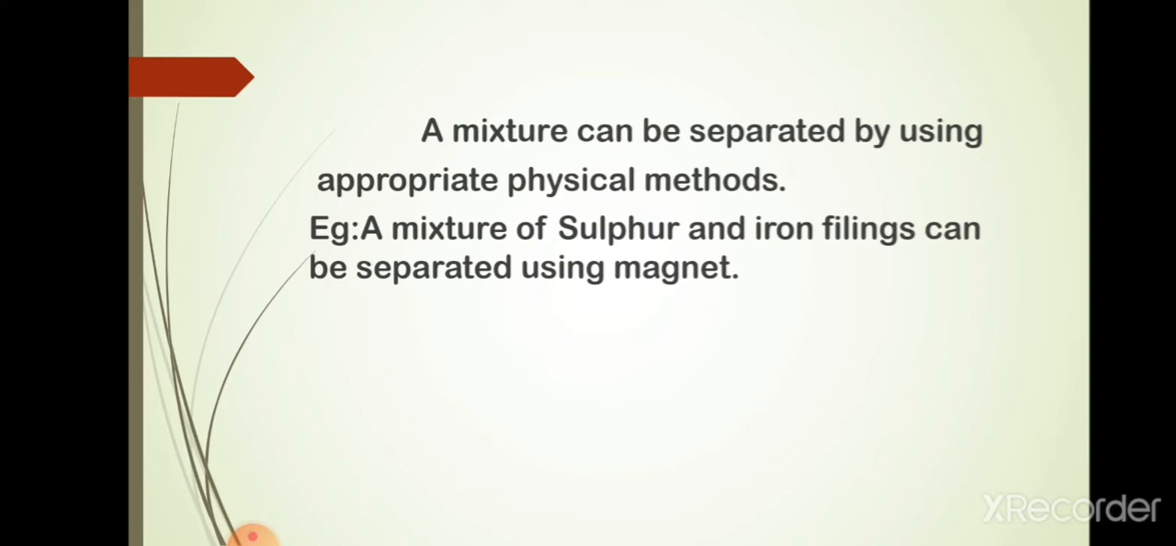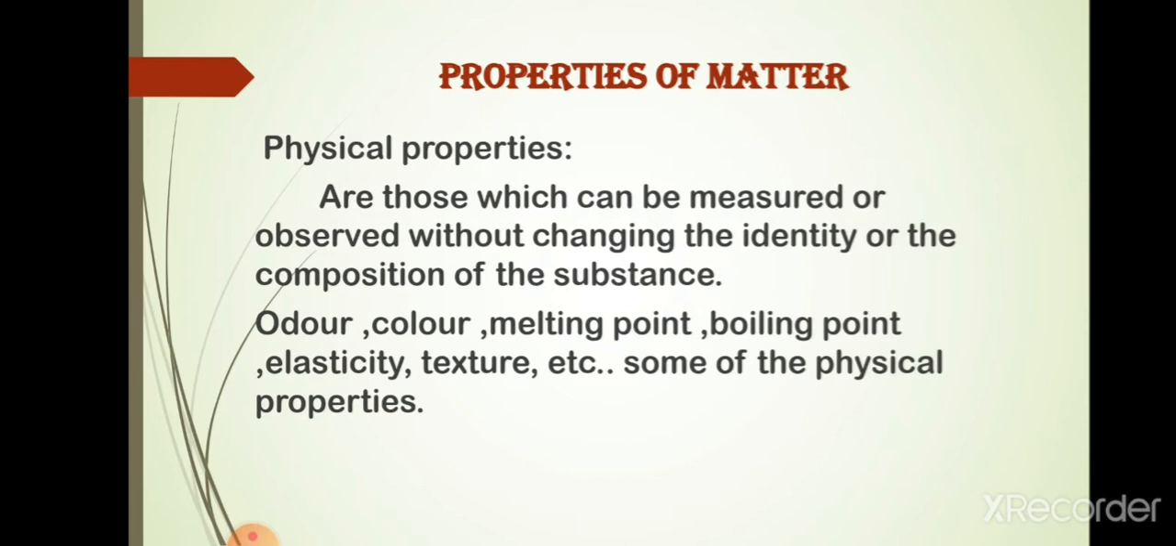Considering an example, we have a heterogeneous mixture of sulfur and iron filings. We can separate the iron filings using a magnet. That is, we call this separation magnetic separation. Every matter has unique properties. Properties of matter can be divided into two, that is, physical properties and chemical properties.